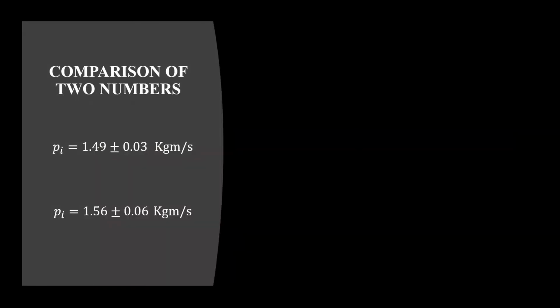Comparison of two numbers. In momentum conservation, we have studied that if the initial momentum is equal to the final momentum, then the momentum is said to be conserved. But when we are experimenting, things are not that easy. Suppose two cars are colliding on a frictionless track, and suppose I find the initial momentum. So the initial momentum is 1.49 kg meter per second, but the problem is there will be some uncertainty involved with it. And let's say the final momentum is 1.56 plus minus 0.06.